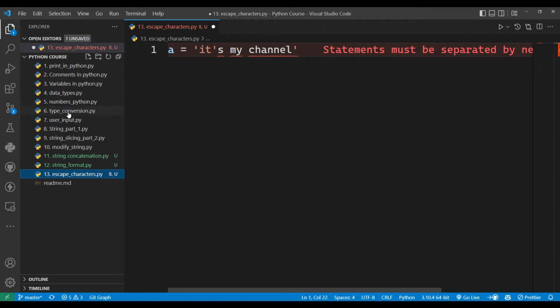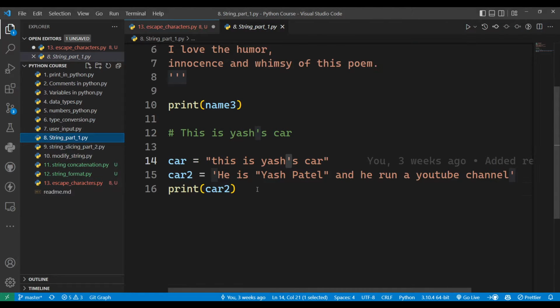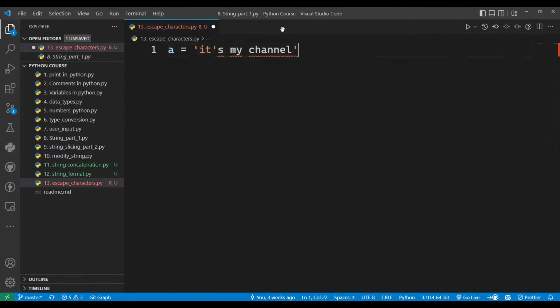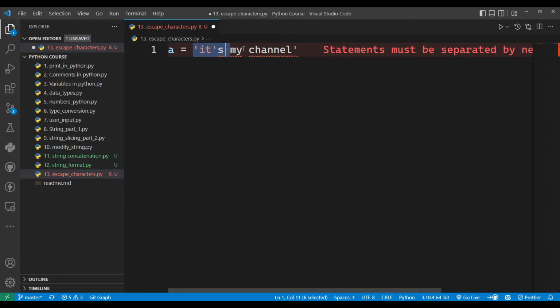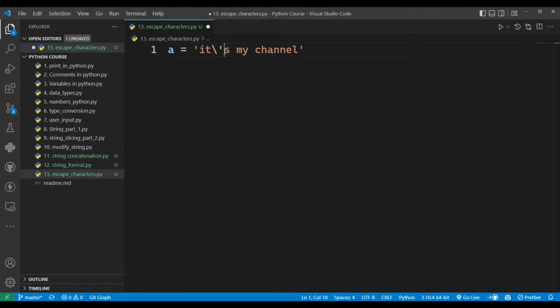In the first video of our string concept we have seen that we can't write single quotes if we cover our string with double quotes. Here we have covered our string with single quotes, and we also want to include single quotes in our string. So here we can just write a slash, and this error will be removed.